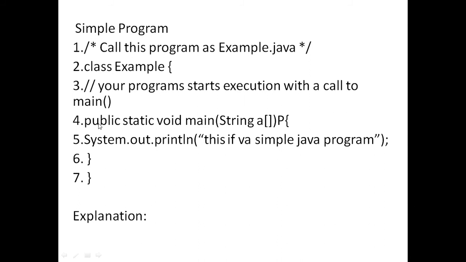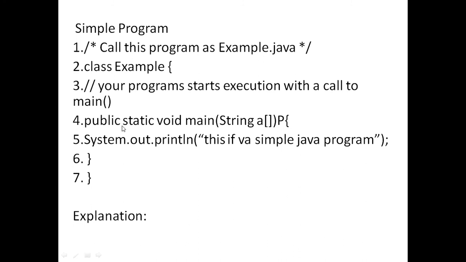Coming to public: Java supports one of its features as portable, that is, platform independent. Write once and we can run anywhere. That means you can develop your application on a local machine and run that application on another machine. This is also possible by using this. So public means this main method is accessible anywhere. That's why we are giving it as public.